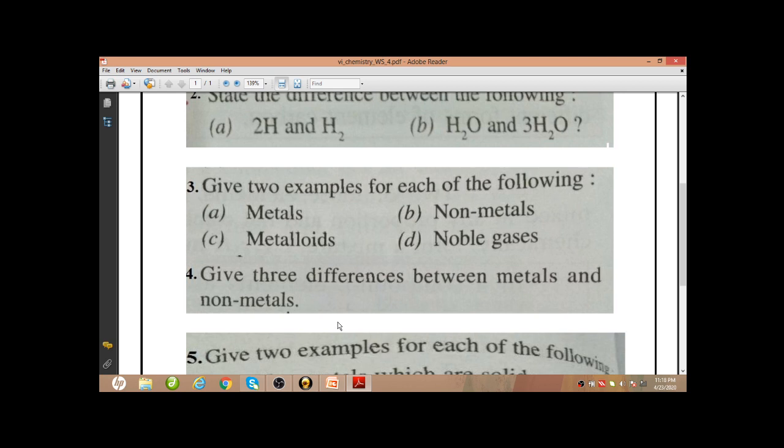Metals are ductile, non-metals are not ductile. Metals are generally good conductors of heat and electricity, whereas non-metals are bad conductors, though some exceptions are there. Any three differences you can write.